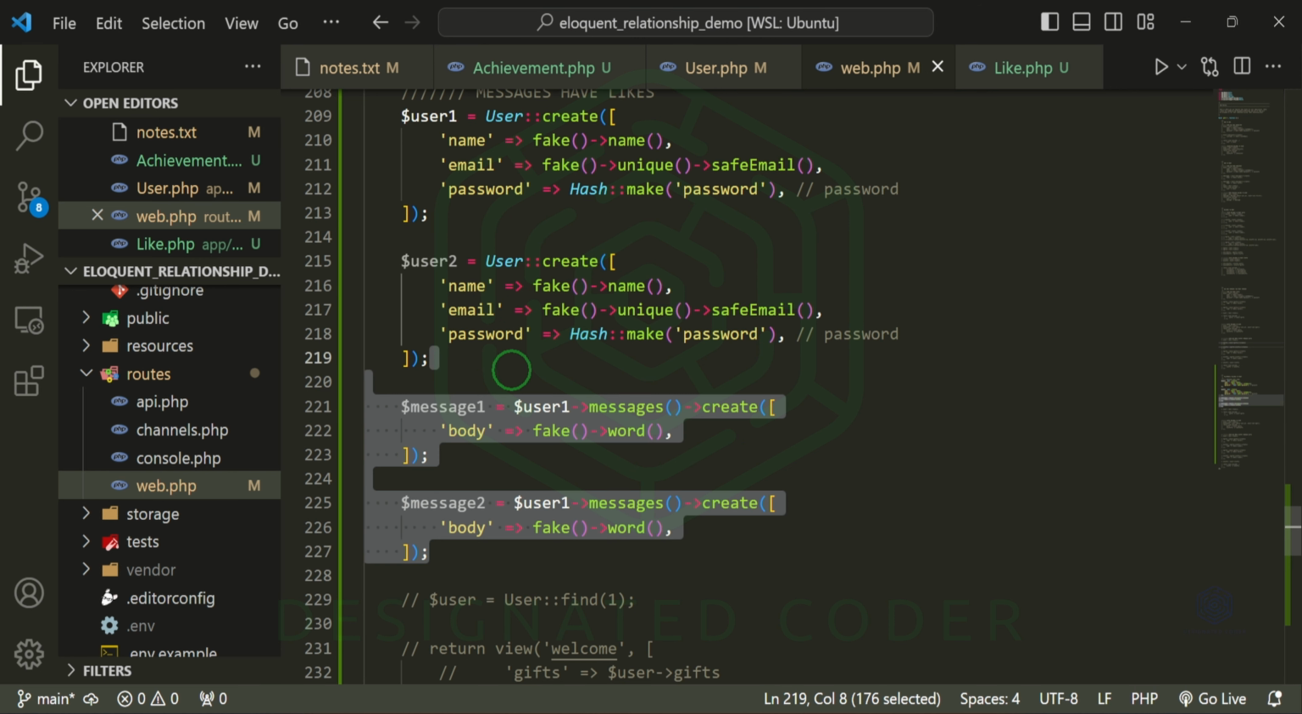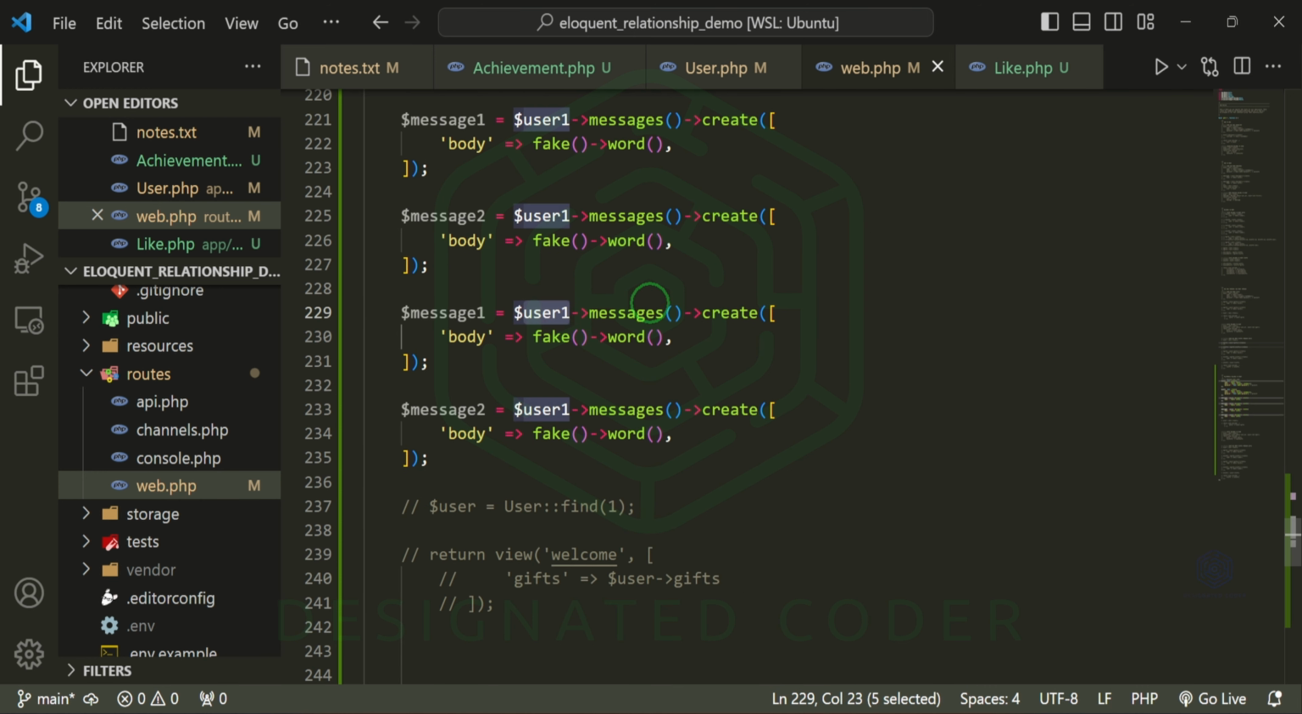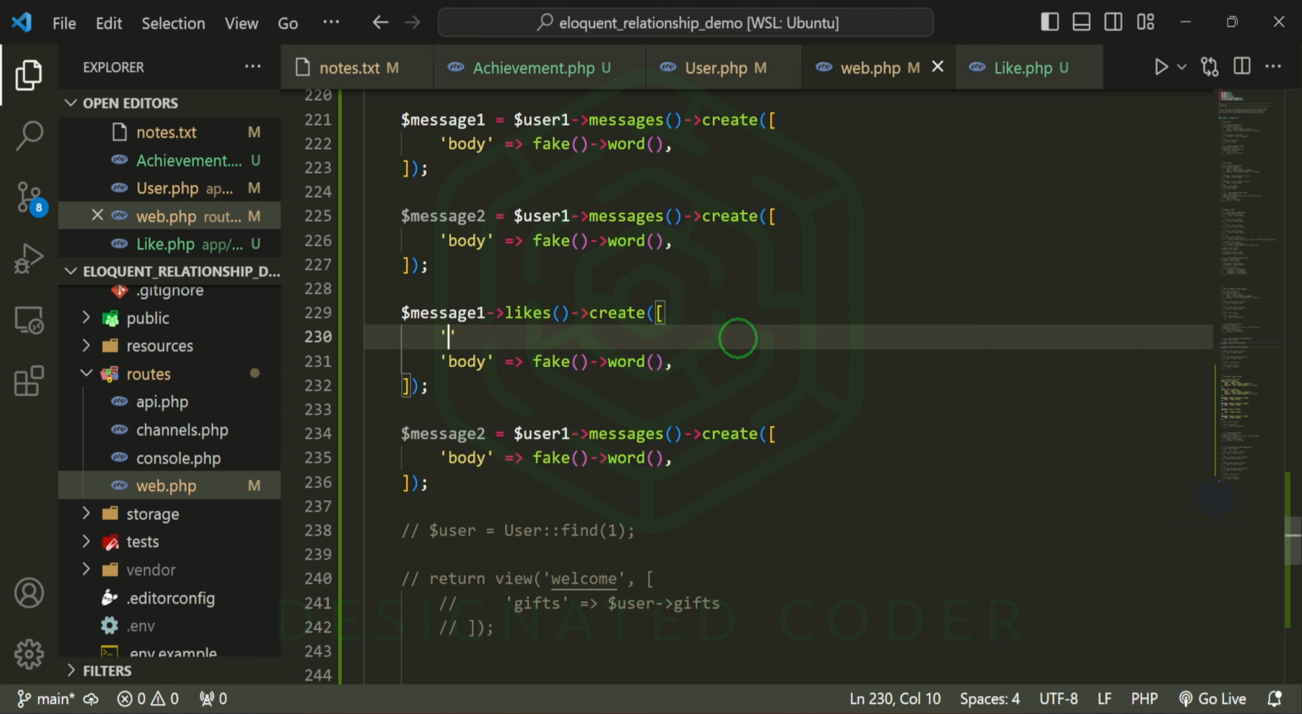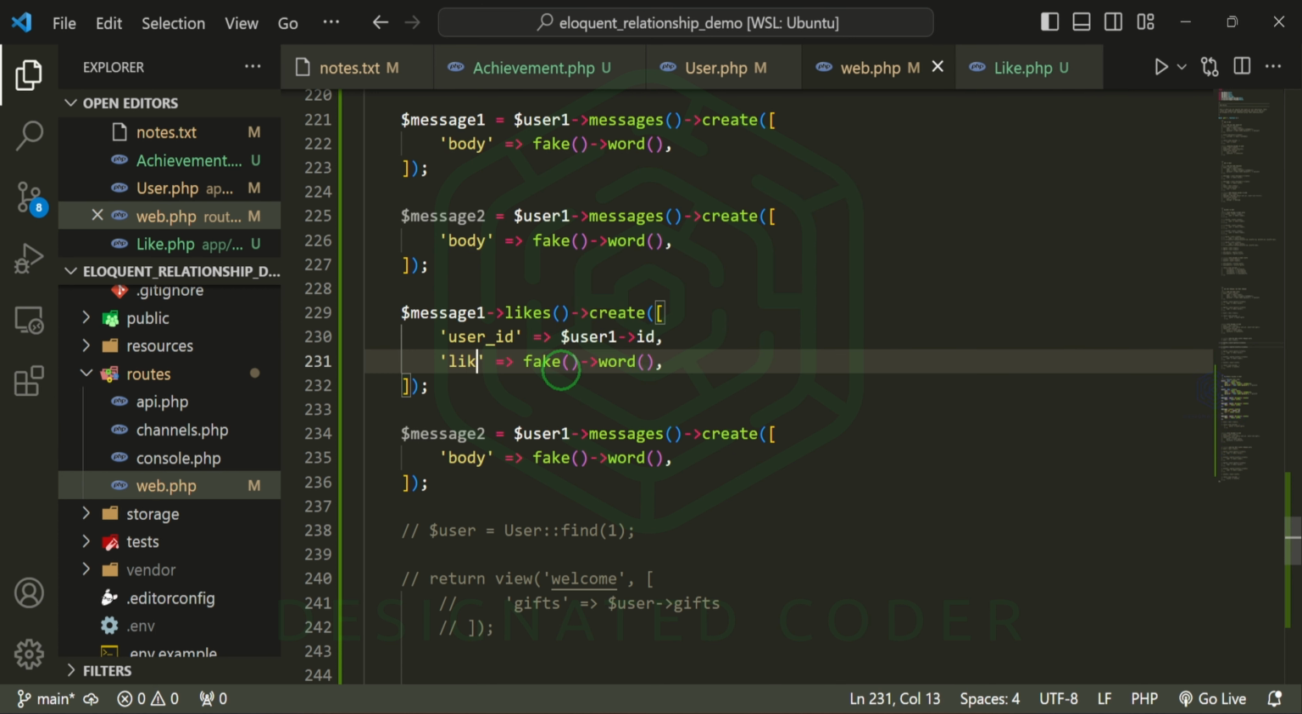Now we can copy this so that we can add on those likes. Instead of user one like this, we'll connect it like this. We'll have likes, likes create, and then for user ID, we'll say that that one is the user. We'll do user one ID because that's the user who's liking this message. And then instead of body, we can say that like now equals, well, we can just change the 0 to the 1 because the 0 is default.